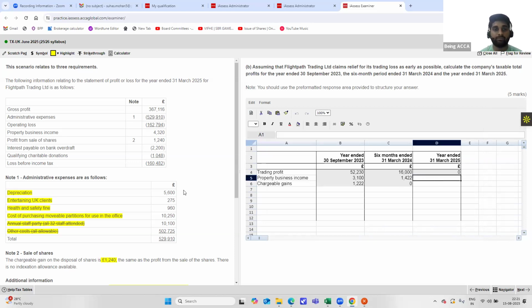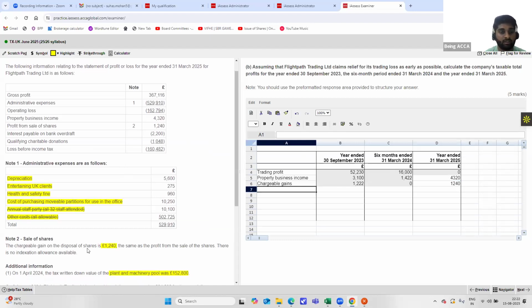Here we can see the property income, there is no change, it is 4,320. Chargeable gains is 1,240. These are the inputs that we should make, and the 6 months period they have already given to us. Now these losses have to be set off. Always remember, the trading losses that arise should always be set off before your QCDs, that is, your qualifying charitable donations. The profits from sale, chargeable gains, is also 1,240 because that's exactly what they've mentioned, and there is no indexation allowance available.